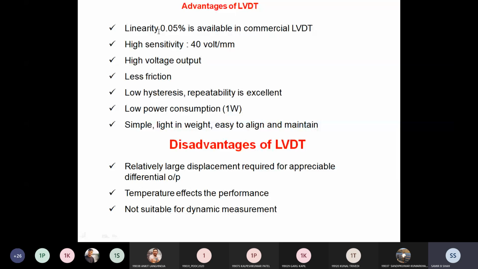Actually, this is the last point for force measuring instruments.